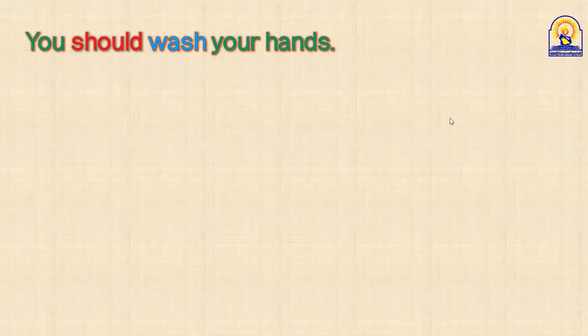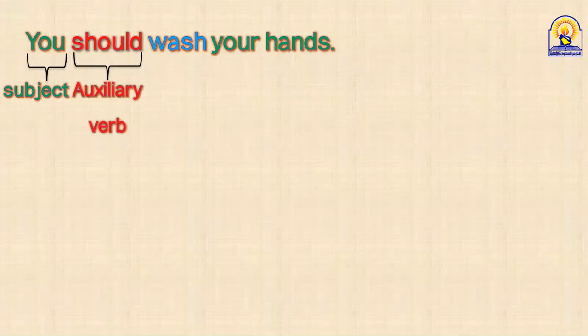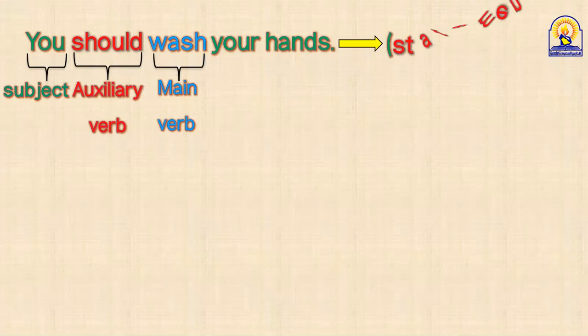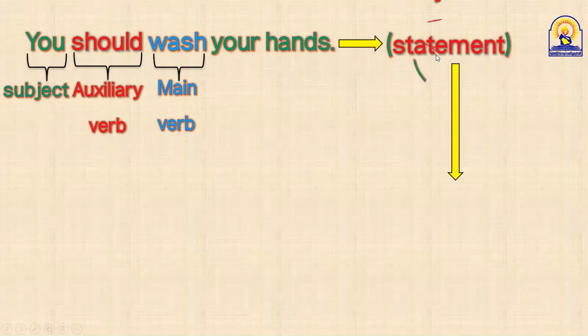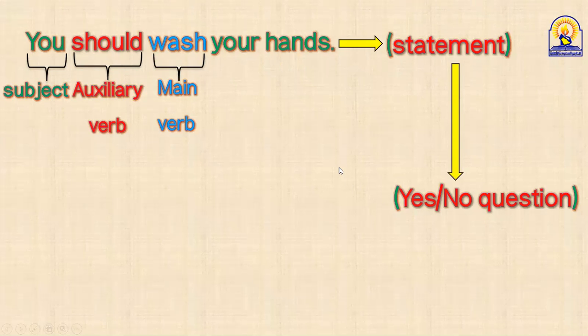Al-Hadithi. Yes, teacher. Do it. You should wash your hands. Okay. You, it's a subject. Excellent. Should, auxiliary verb. Excellent. Wash, it's the main verb. Well done. And your hands is the completion of the statement, نعتبرها compilation of the statement, يعني تكملة الstatement. It's okay. I need you to change this statement into a yes or no question, Al-Hadithi. Can you? Yes. Should you wash your hands? Let's check.